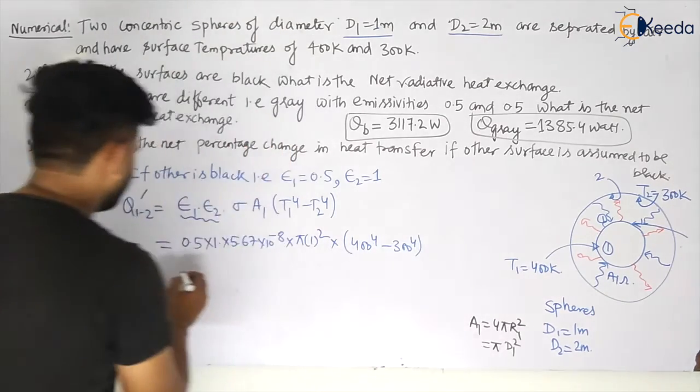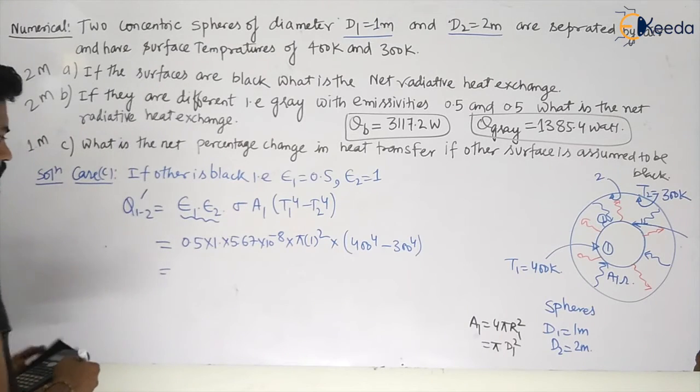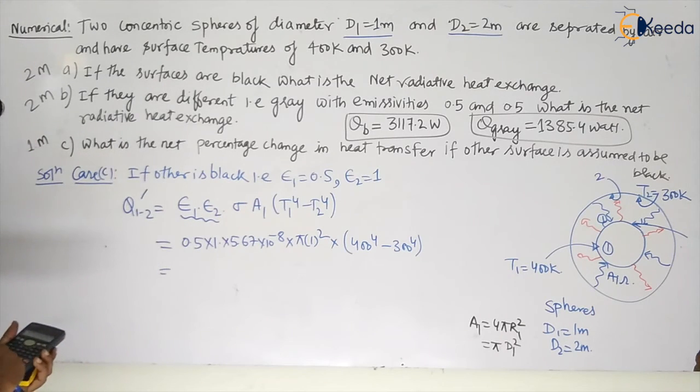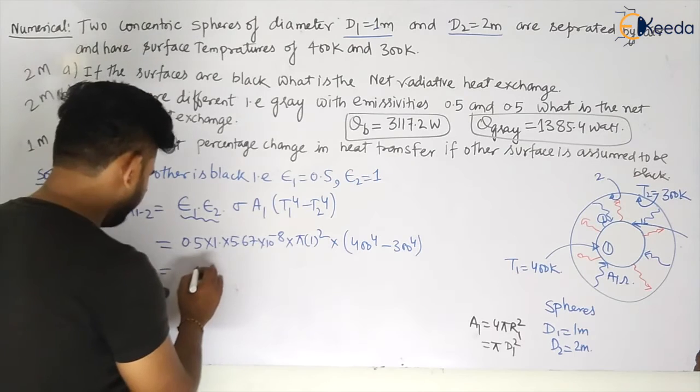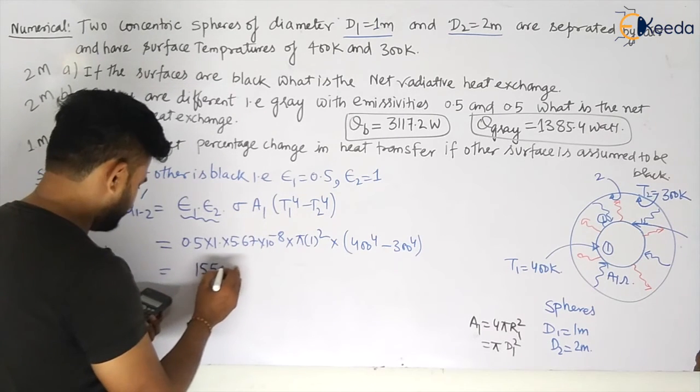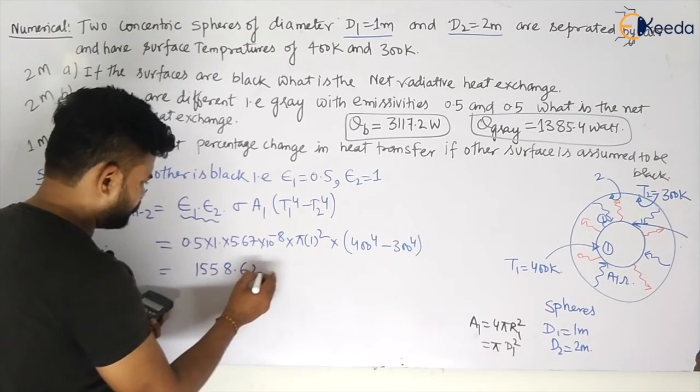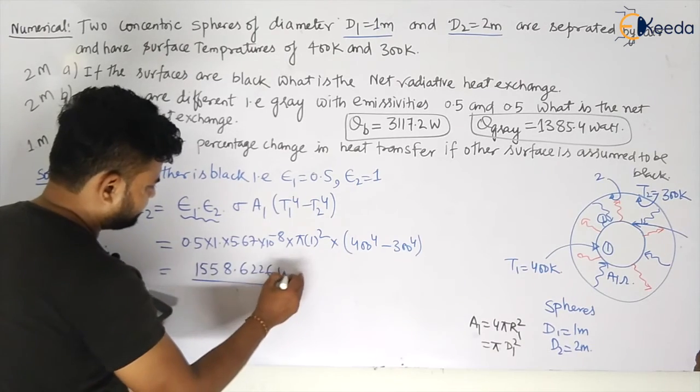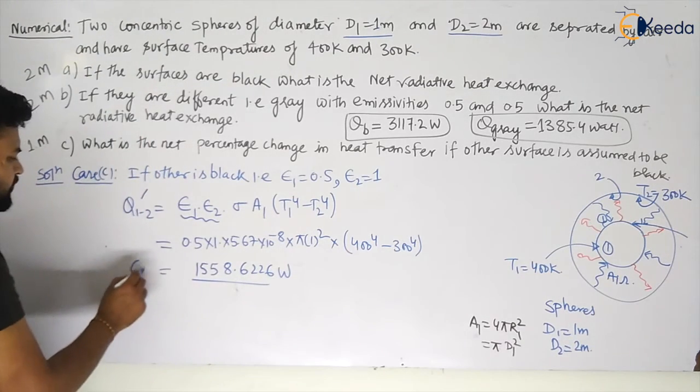So what will be this value? Let us see. So this value will become equal to 0.5 into 5.67 into 10 to the power minus 8 multiplied by pi into 1 square into 400 to the power 4 minus 300 to the power 4, my dear students, and this will become equal to 1558.6226 watt. That is in the second case.